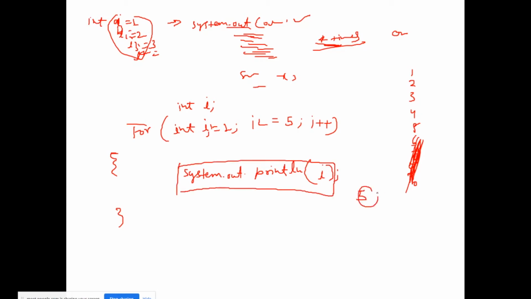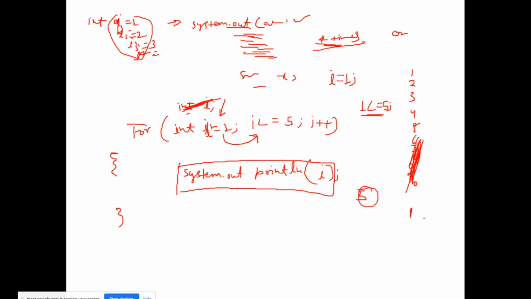How this for loop works, now pay attention. The initial value of I is 1. First it will directly come to here. I will be initialized by 1. After initializing this, it will be matching the condition, right? 1 is less than or equal to 5, the condition is true, that's why it will come inside this block, and here it will find I, so it will print 1 because the I value was 1.